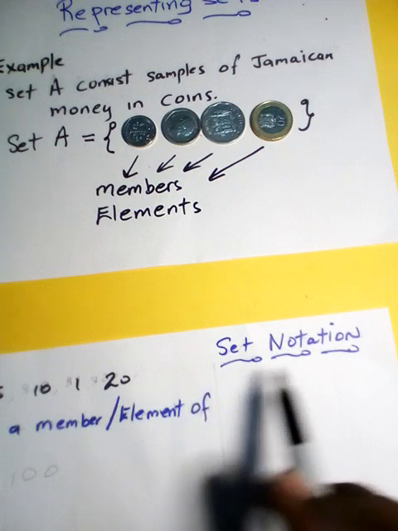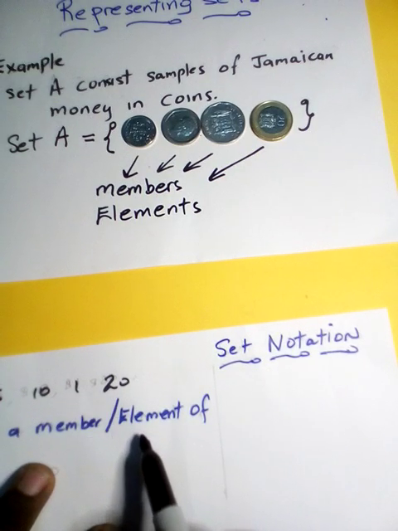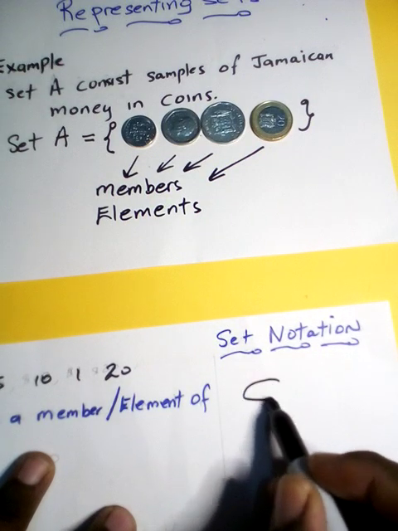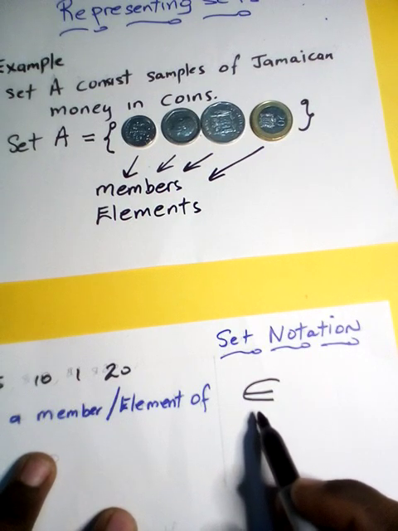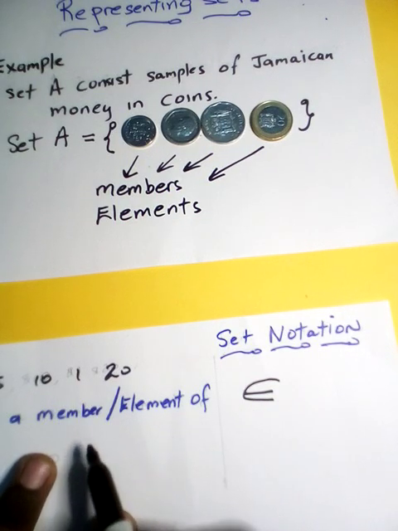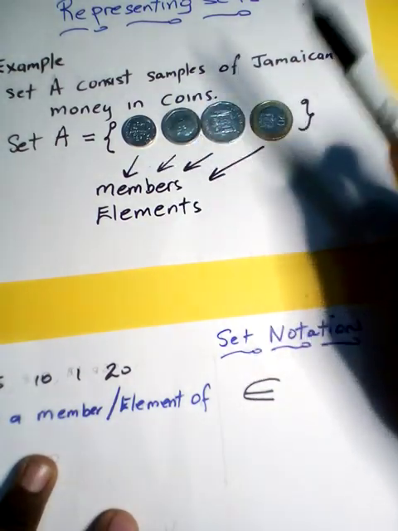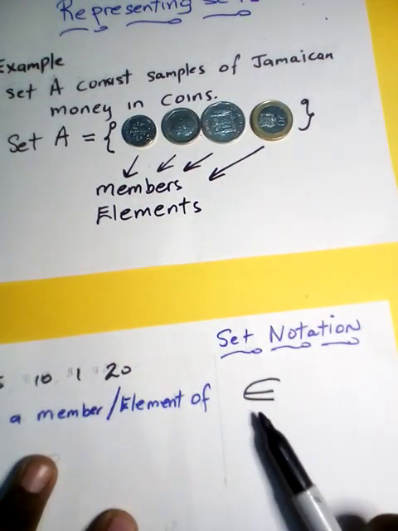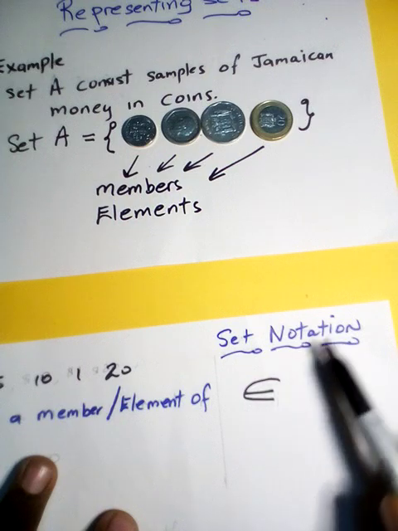So it's a language of maths. So when we say that something is a member of or element of, we can represent it by writing these symbols. It looks like an E, and this E, the Greek letter, represents member of. So since the $1, $5, $10, $20 coin is a member of set A, we write this symbol, which is called a notation. Another word for symbol in math is notation.